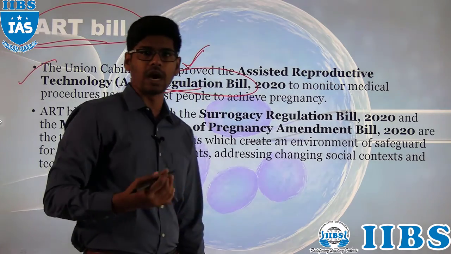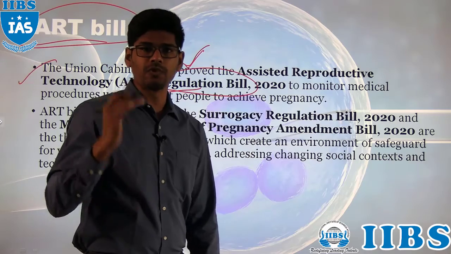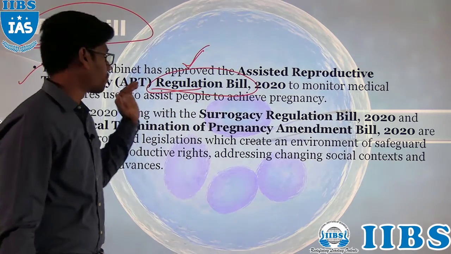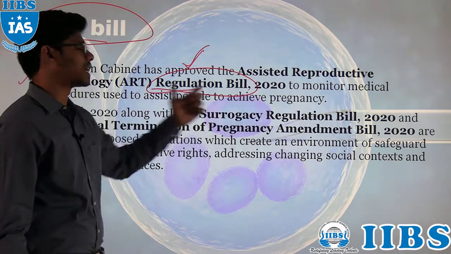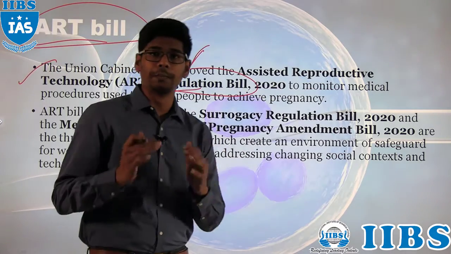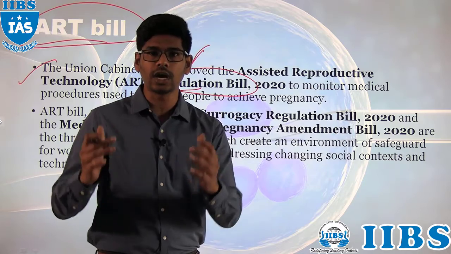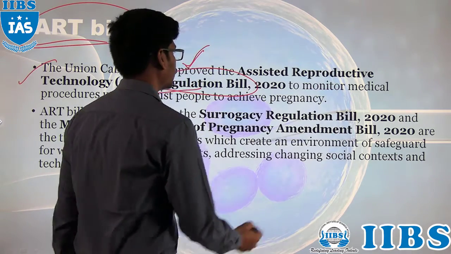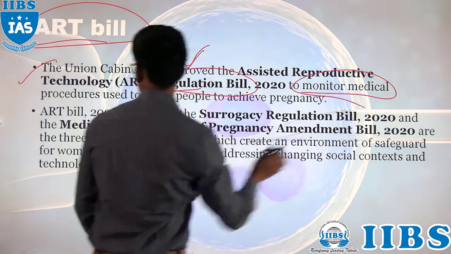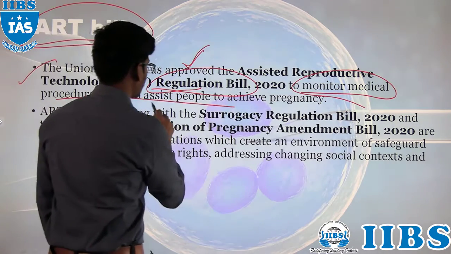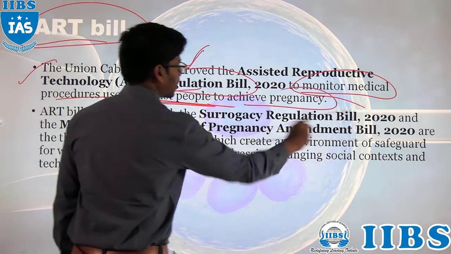Because in India it has become a hub and exploitation is happening. To prevent the exploitation, the government has brought this bill to regulate assisted reproductive technologies and also to bring all the laboratories performing them into the mainstream, and to monitor medical procedures used to assist people to achieve pregnancy.